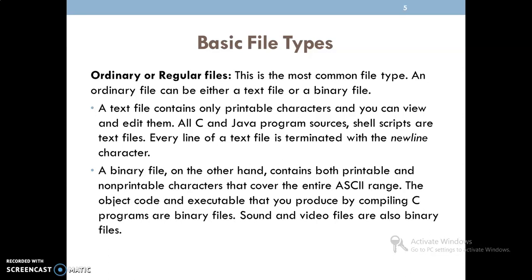And other than this, the object code and executables that we produce by compiling C programs are also binary files. Sound and video files are also binary files. So one concept we need to understand here is that either it is a text file or a binary file, it is an ordinary or regular file.